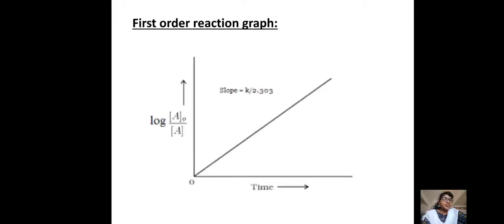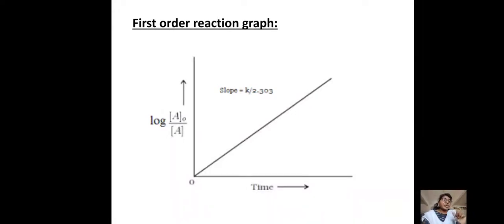The next one is the first order reaction graph. If we plot a graph of concentration versus time for the first order, we get a straight line passing through the origin. If we write K1 equal to 2.303 by t into log A by A minus x in the form y equals mx, with the concentration term on the left side and the time factor on the right side, we get the y equals mx form.